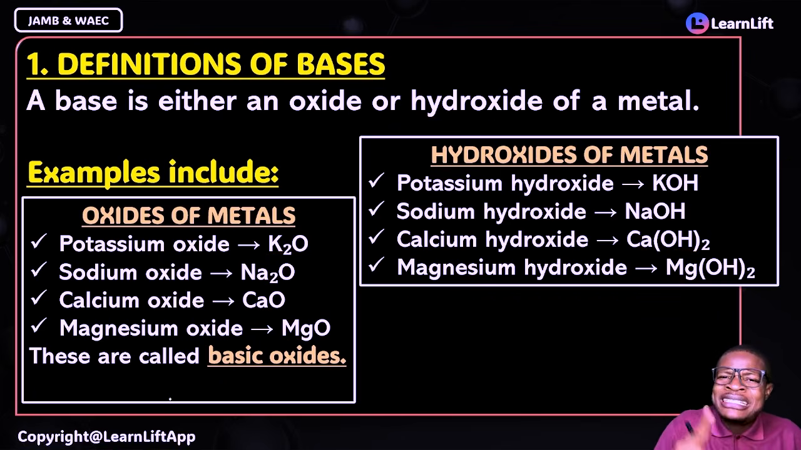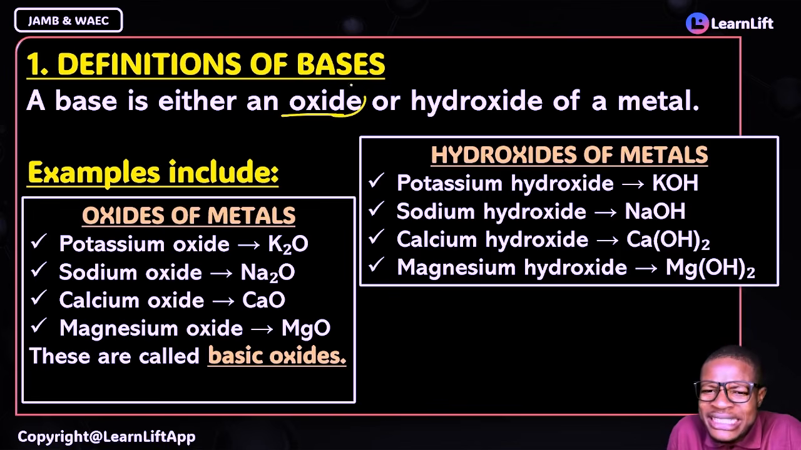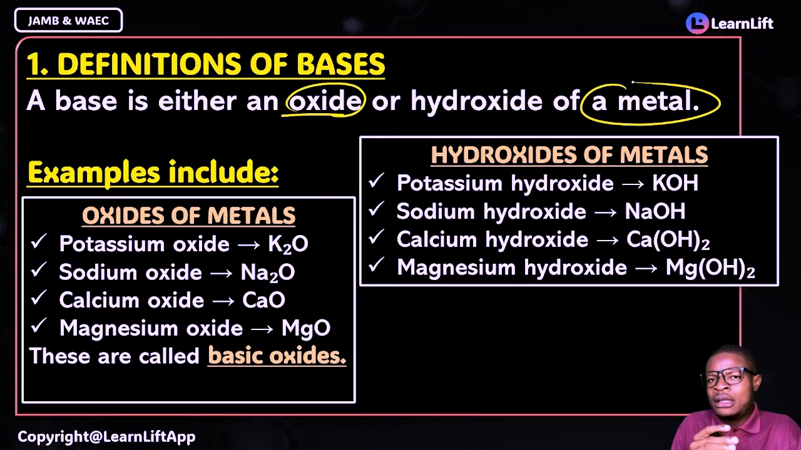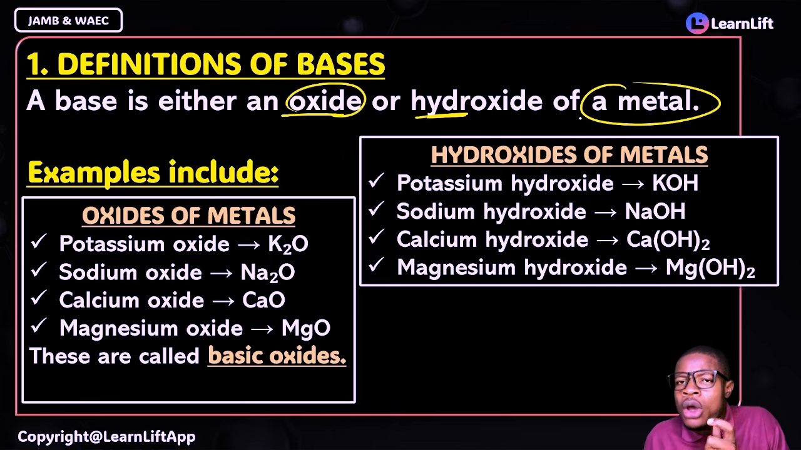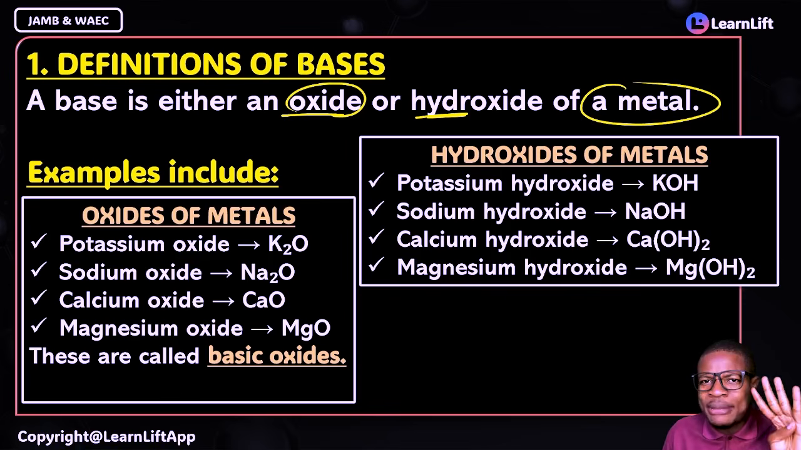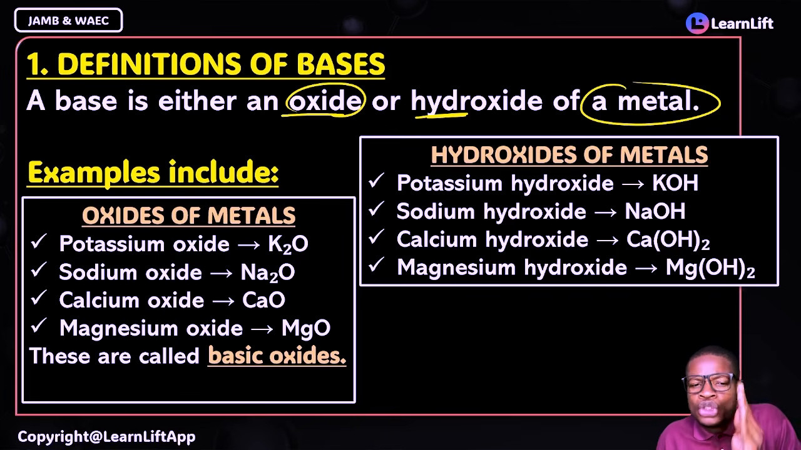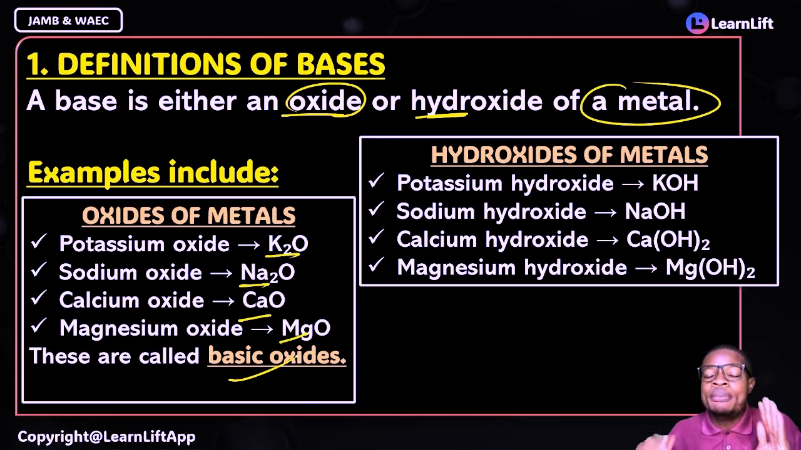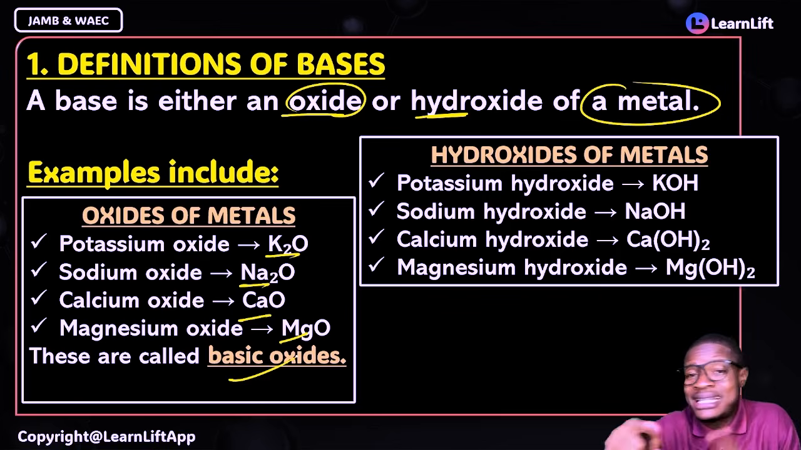How do you define your base? You said that a base is defined either as an oxide of a metal or a hydroxide of a metal. Under the oxides of metals, I've shown them to you. These 4 things, you must hold them tight: potassium, sodium, calcium, magnesium oxide. You should know their formulas correctly. Potassium oxide, sodium oxide, calcium oxide, magnesium oxide. And then I said that because all of them are metals, right? Oxides of metals are called your basic oxides. Oxides of non-metals, we call them acidic oxides.